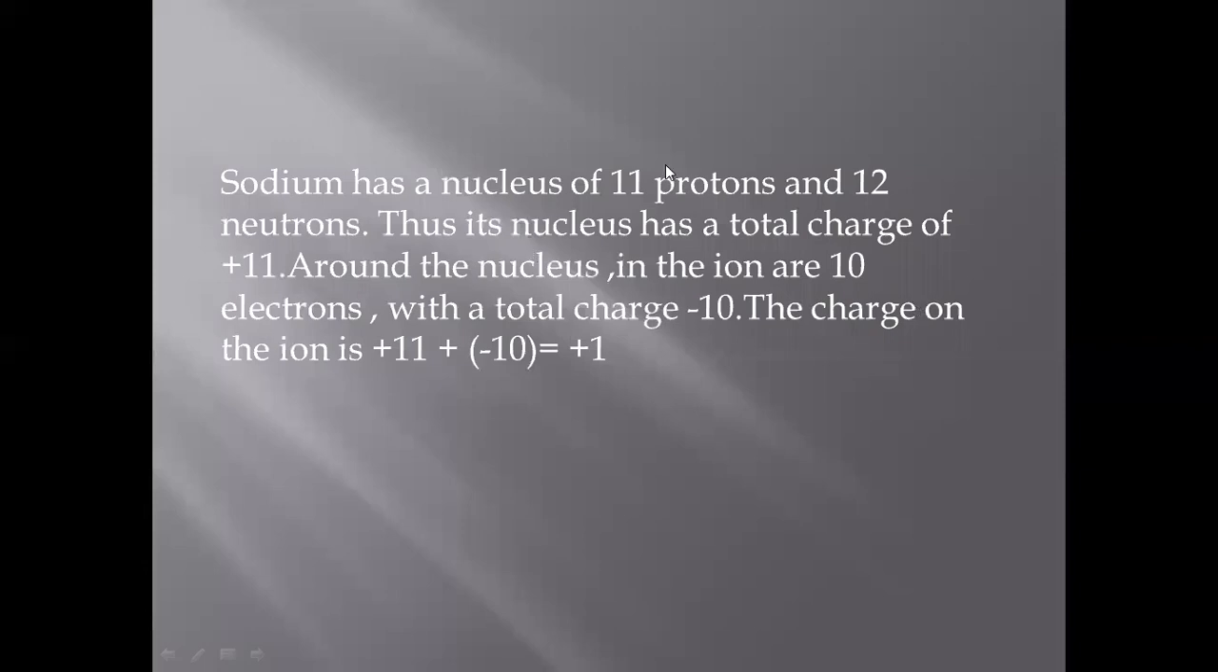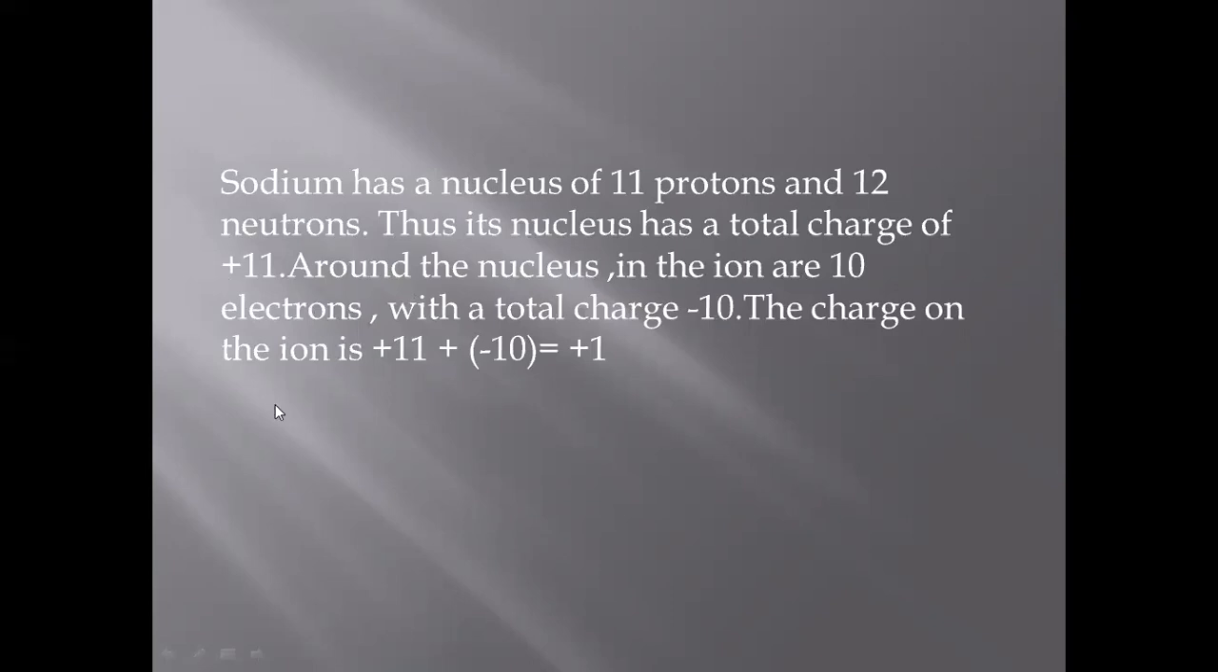Sodium has a nucleus of 11 protons and 12 neutrons. Thus, how much charge does its nucleus have? Definitely the charge on the nucleus is only due to the presence of protons because neutrons are neutral particles. So as there are 11 protons in the nucleus of the sodium atom, the charge on the nucleus is positive 11. Around the nucleus, electrons are present in the shells. In the ionic state, not in atomic form, when sodium loses 1 electron, there are 10 electrons left, and now the total negative charges are minus 10.